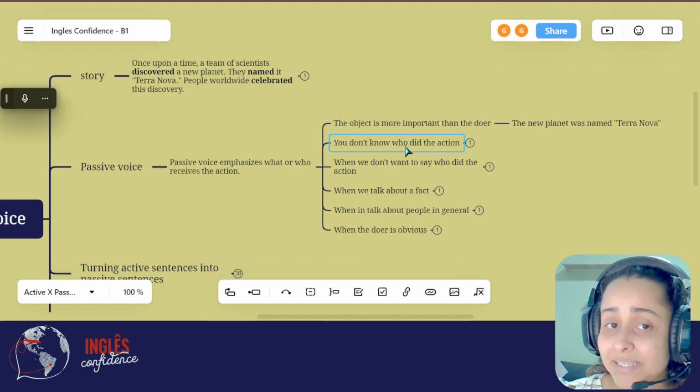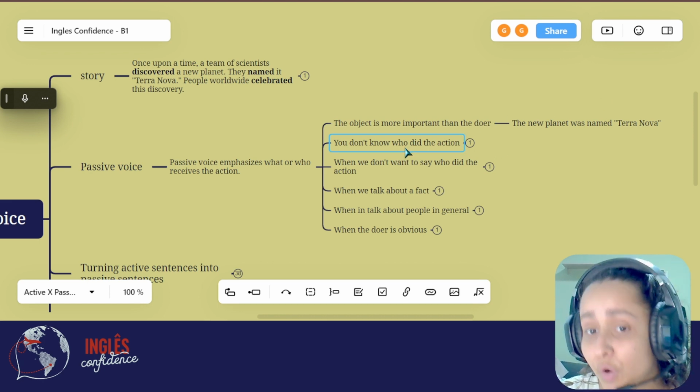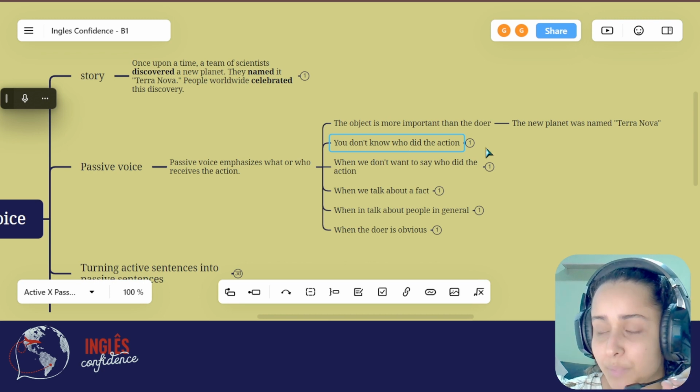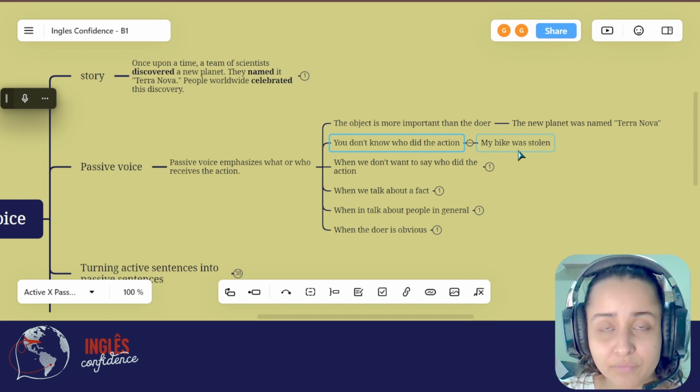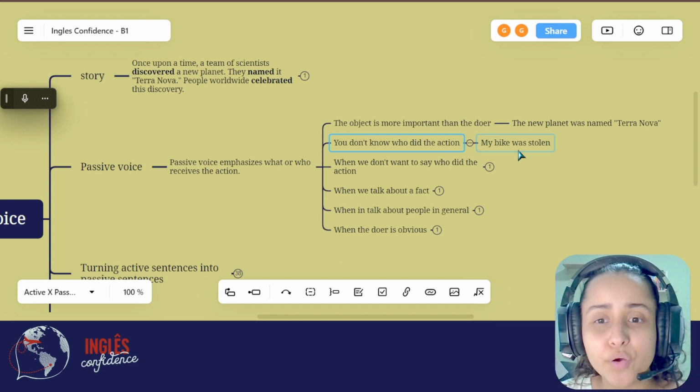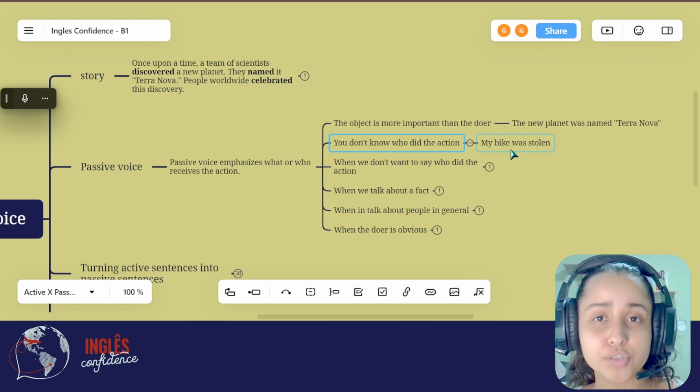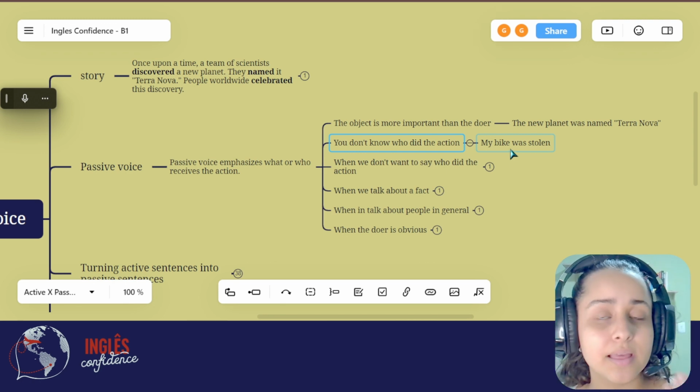We also use the passive voice when we don't know who did the action. For example, my bike was stolen. Who stole my bike? I have no idea. I don't know. But I know the action. What was the action that happened? The bike was stolen. I don't know who did this action.